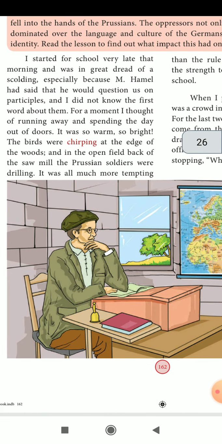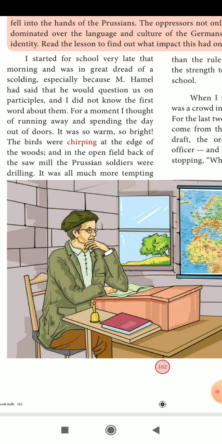First paragraph. I started for school very late that morning and was in great dread of a scolding, especially because M. Hamel had said that he would question us on participles. I did not know the first word of them. For a moment, I thought of running away and spending the day out of doors.